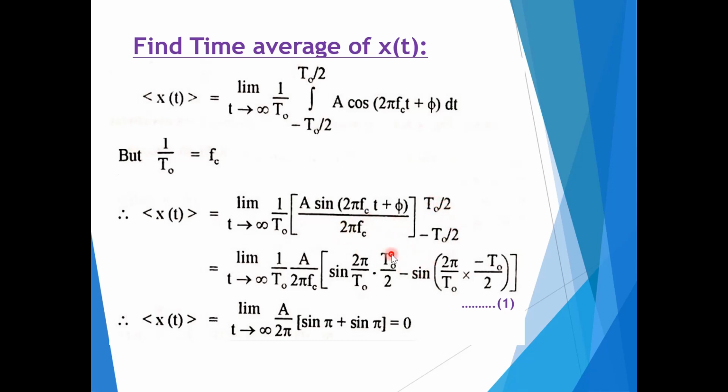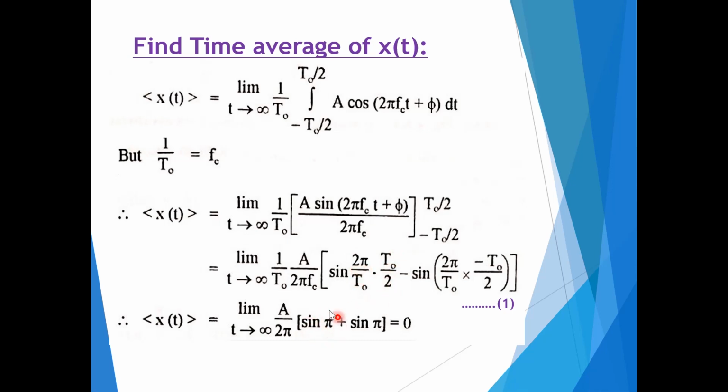And again, if you solve this, ultimately what we are getting is limit T tends to infinity, capital A divided by 2 pi, because 1 by T0 is nothing but fc. That fc and this fc will get cancelled out. Only the term outside the bracket will be A by 2 pi. In the bracket again T0 and 2 will get cancelled out.